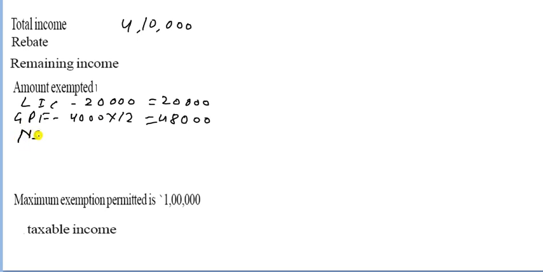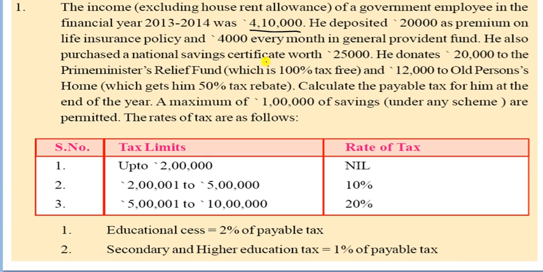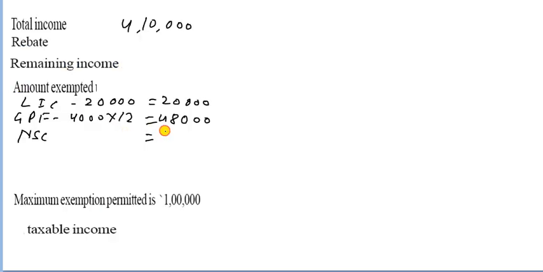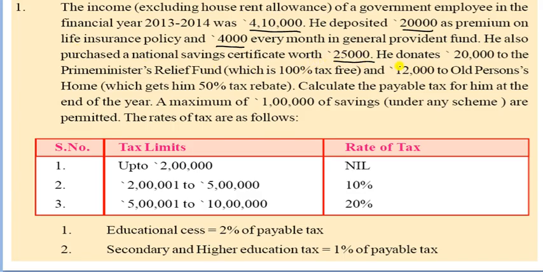This one is in NSC, National Savings Certificate. It's also completed. So you have to write here 25,000.